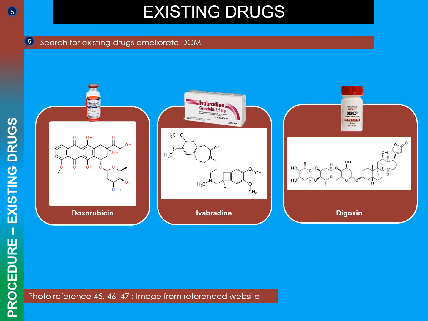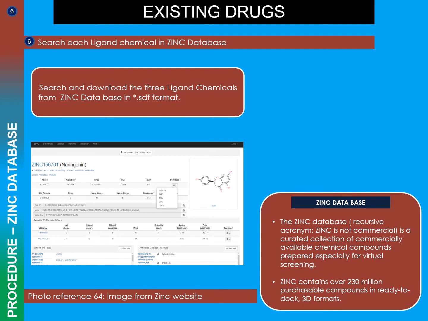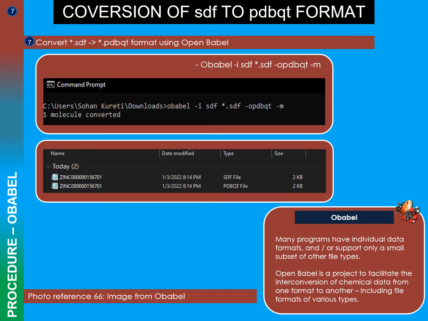Before I started my research into making a DCM drug, I first wanted to see how effective the current DCM drugs are. I could only find 3 drugs with their chemical structures online through research. Using the Zinc database, which houses over 980 million different chemicals, I downloaded these drugs into star.pdb format. The molecular docking program needs all files to be in star.pdbqt format, so using a program called OpenBabel, I converted all the files to star.pdbqt format.